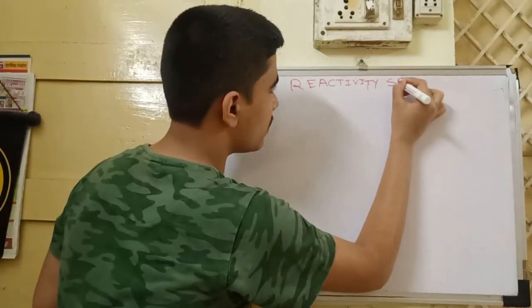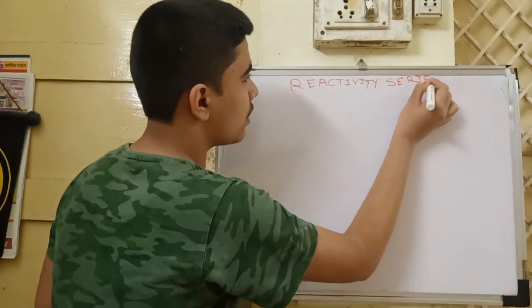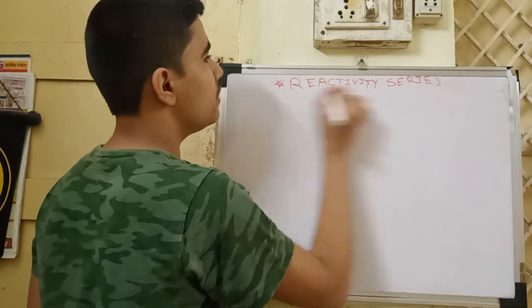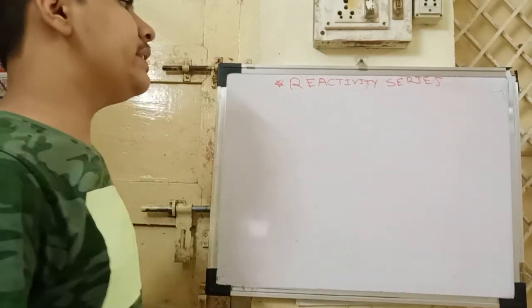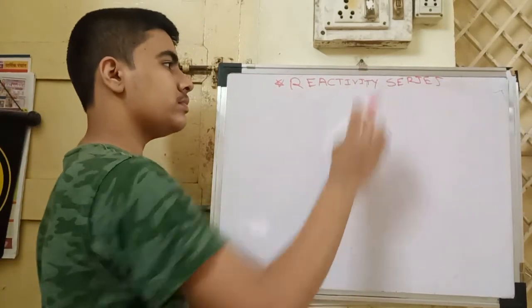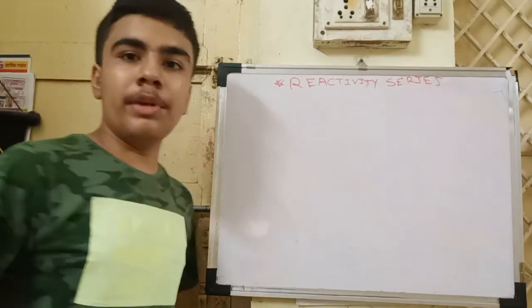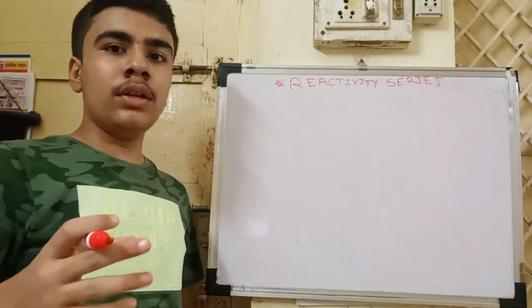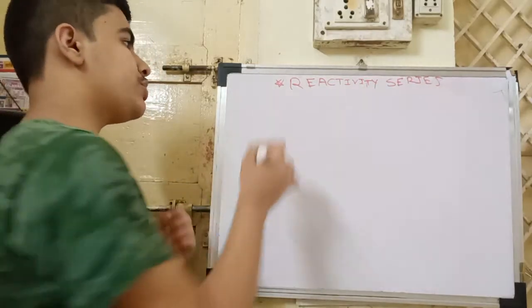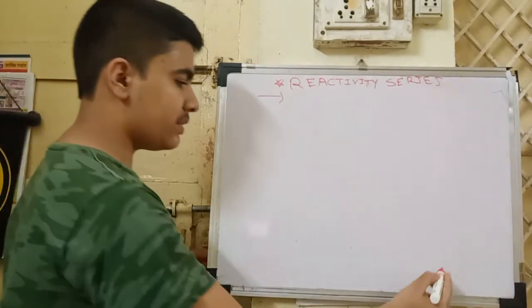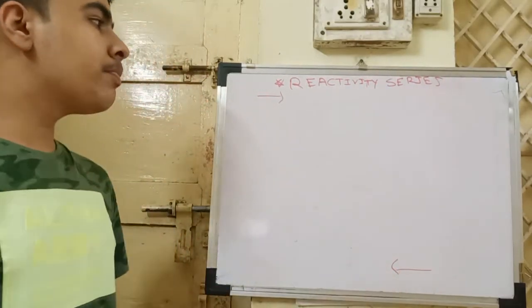In the reactivity series, the metals are placed as per their reactivity. The metals which are most reactive are placed on top, and the metal which is less reactive is placed at the bottom.